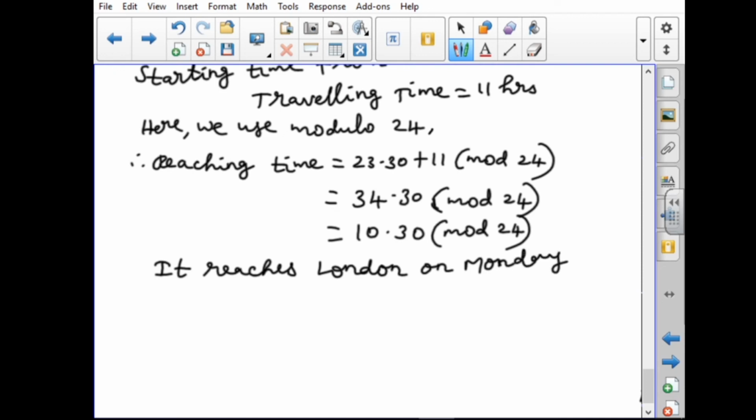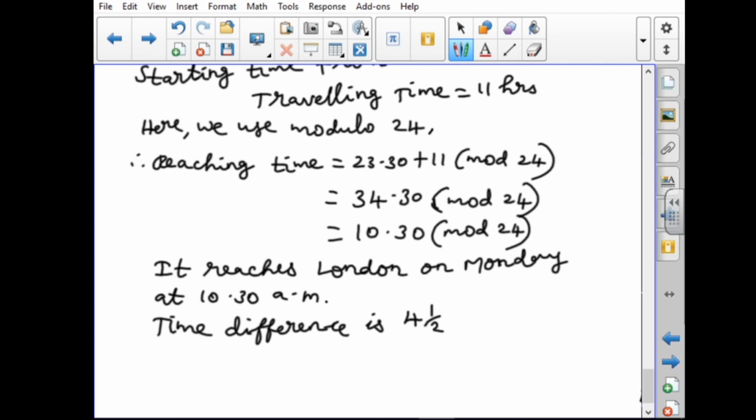On Monday at 10:30 a.m. But they have given the time difference is 4.5 hours ahead. So you have to write time difference is 4.5 hours ahead to London.